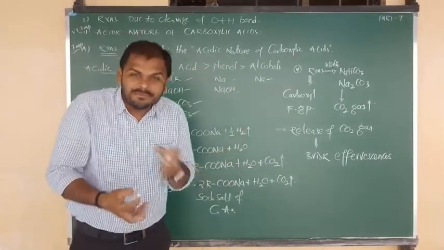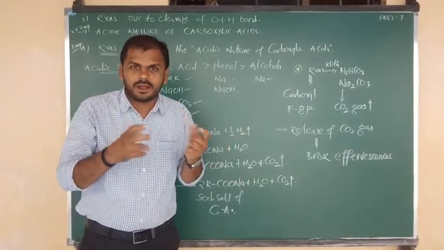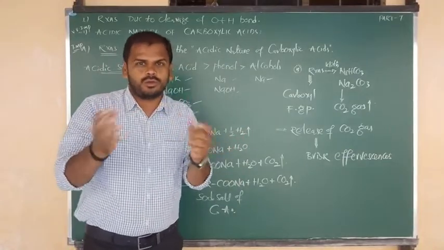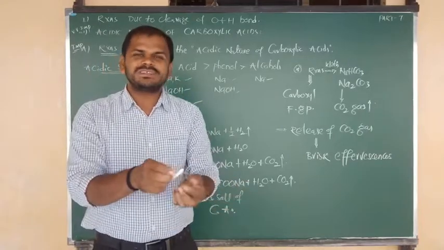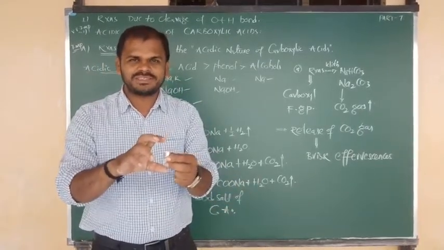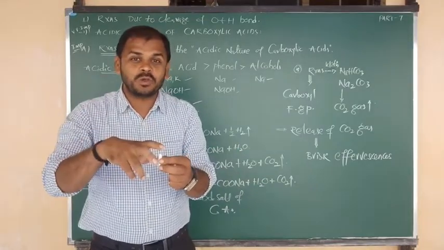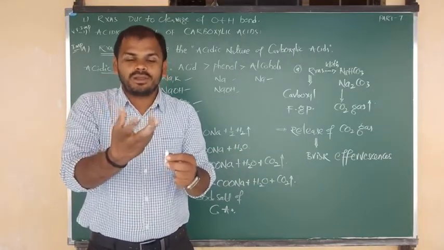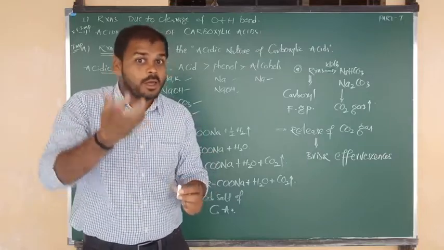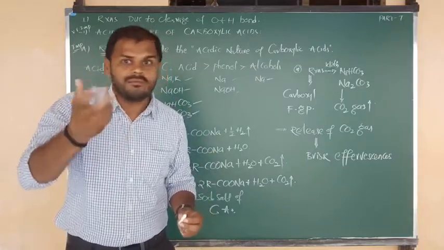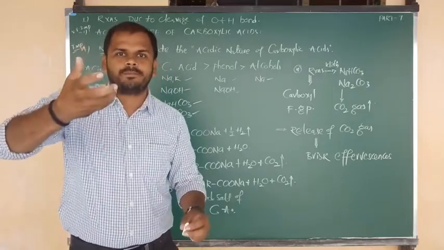Sir, what is meant by brisk effervescence? Try to think, don't misunderstand. Try to imagine. Generally in wine or whiskey, after addition of some ice cubes, we will get some gaseous bubbles. Same like that feeling we will get. Such gaseous bubbles we are going to get.